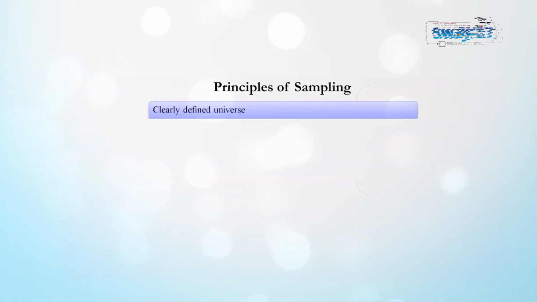Now, we have studied all the sampling techniques, we have understood their salient features, we have understood what kind of sampling techniques are more useful for some kind of studies and what kind of sampling techniques may not be very useful for some other kind of studies. However, there are certain principles and precautions of sampling which are common to all kinds of sampling techniques. So, you may take any sampling technique, but these principles are to be followed and they are to be adhered to strictly. Most important one is we have to clearly define our universe.